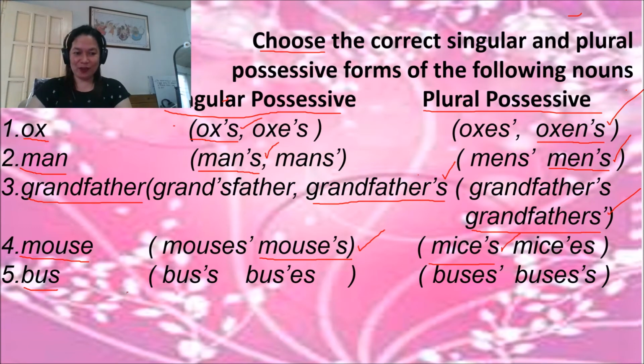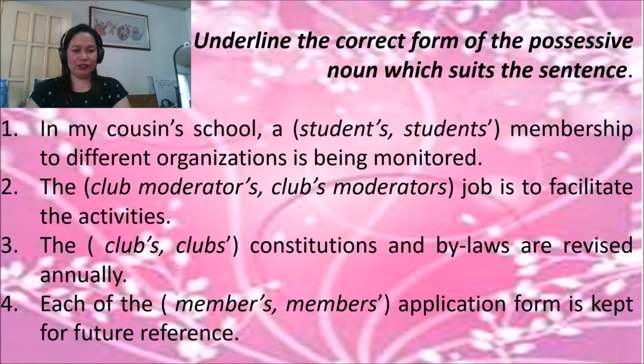We apply those rules. For bus, apostrophe S, this is your answer. Yeah, your answer must be correct. And for buses, apostrophe here. This is the answer. Very good.